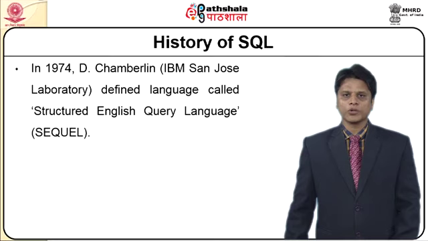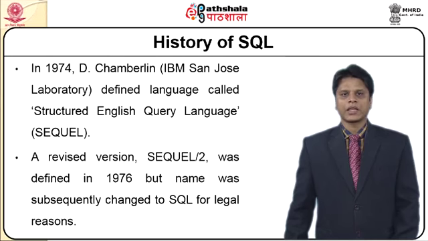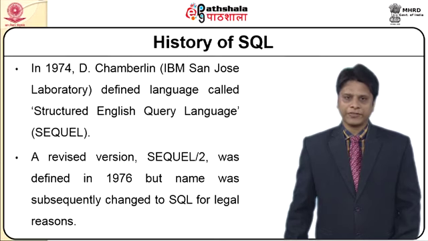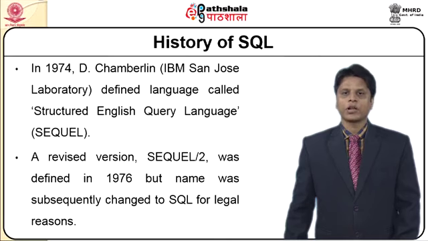It has an expansion of Structured English Query Language, and at a later point a revised version, that means version 2, was defined in 1976, but the name was subsequently changed to SQL instead of SEQUEL, for legal reasons.